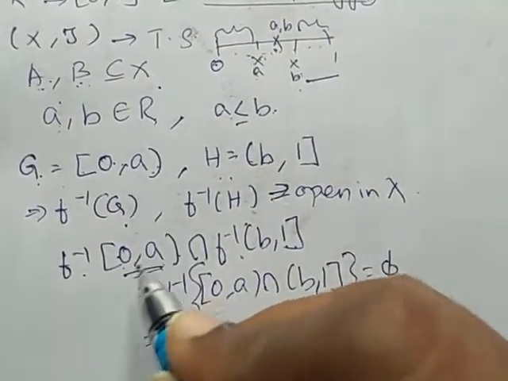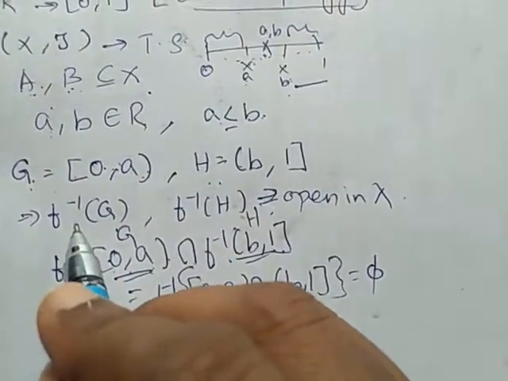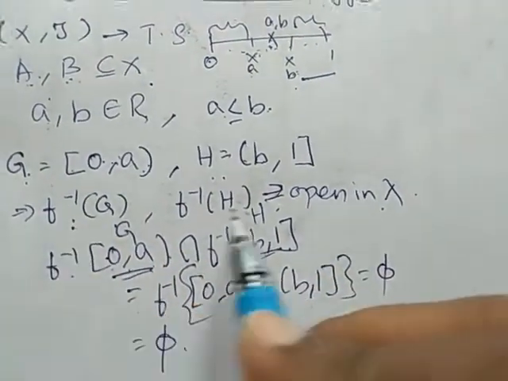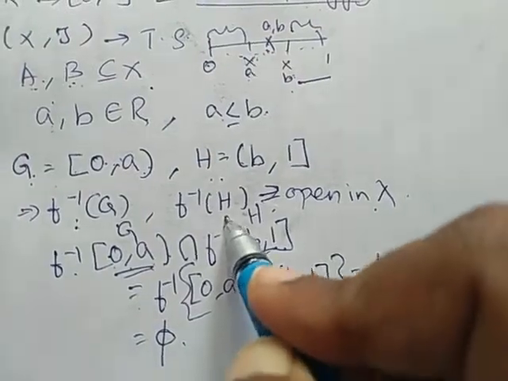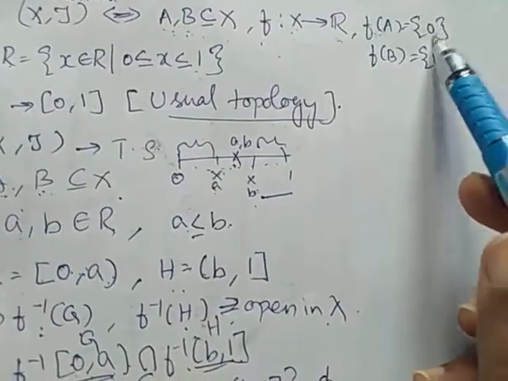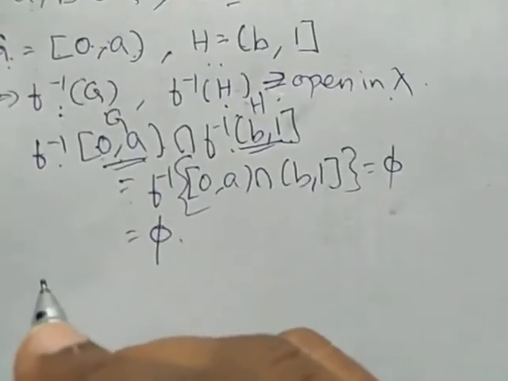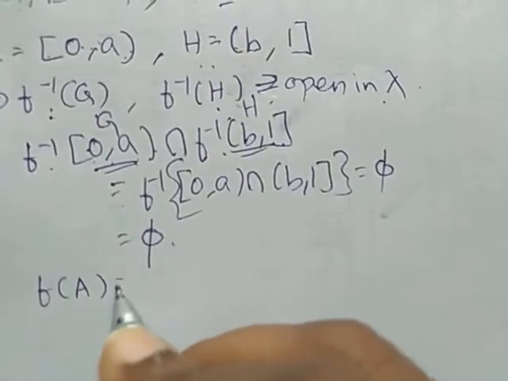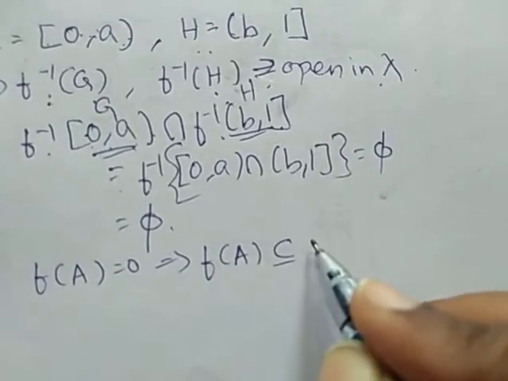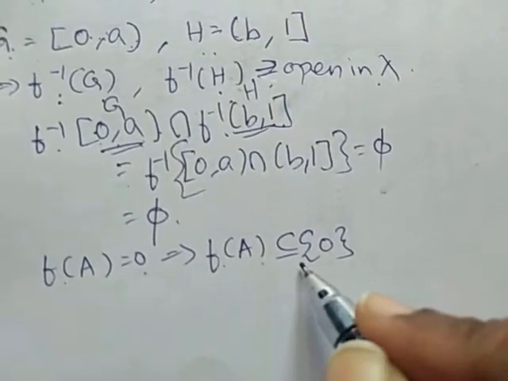This is our G, and this is our H. f inverse of G and f inverse of H are open sets in X, and the intersection of f inverse of G and f inverse of H is the null set. Also, we have f of A is equal to 0. So we consider f of A equal to 0, which implies f of A is a subset of {0}.